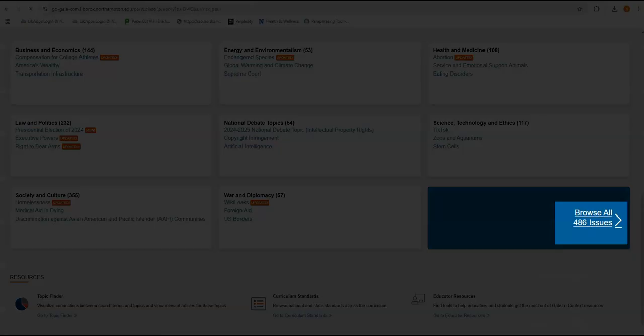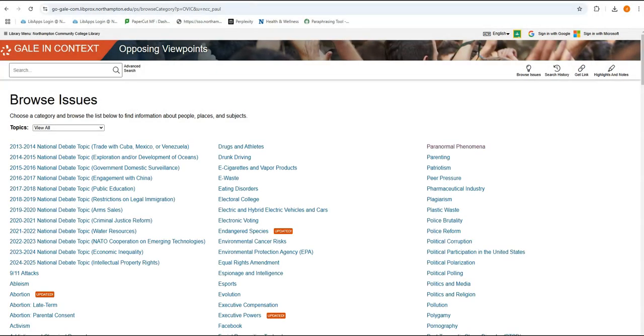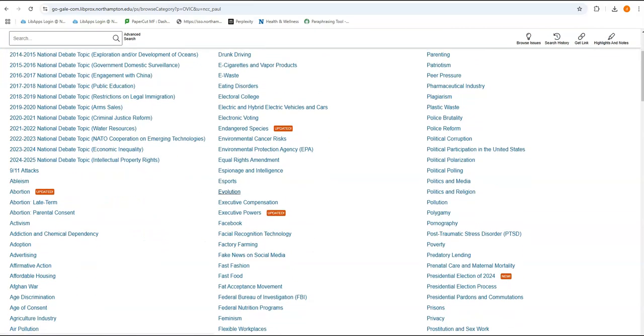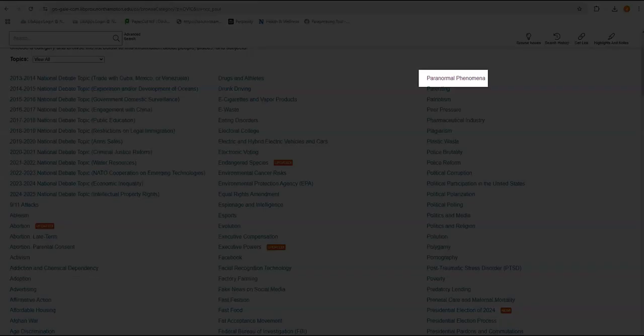Let's scroll down and take a look at Browse All Issues. So this is why we call Gale and Context Opposing Viewpoints a topic selection database, because there's so many to choose from. All of these topics here, such as esports, abortion, electronic voting, electric and hybrid cars and vehicles, all have research hubs. So you can try any of these for a lot of information on a lot of different topics. Today, let's try something a little off the beaten path, and we'll go with paranormal phenomenon.